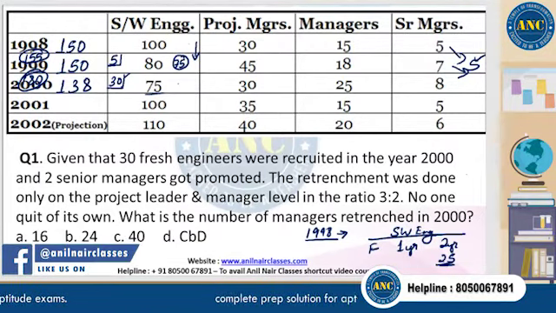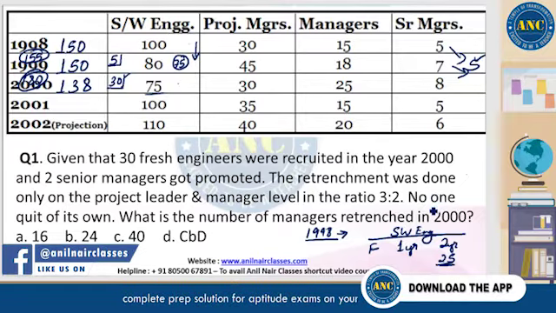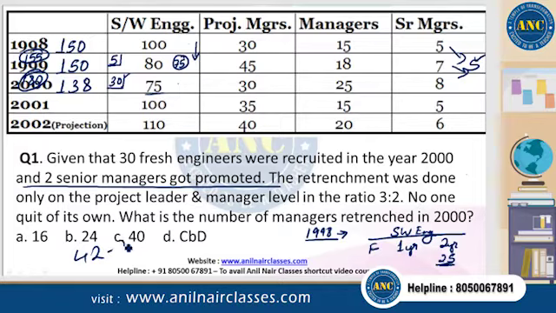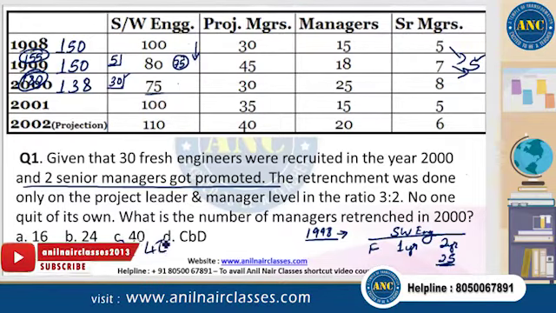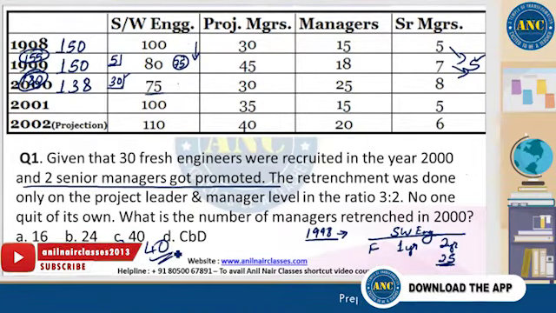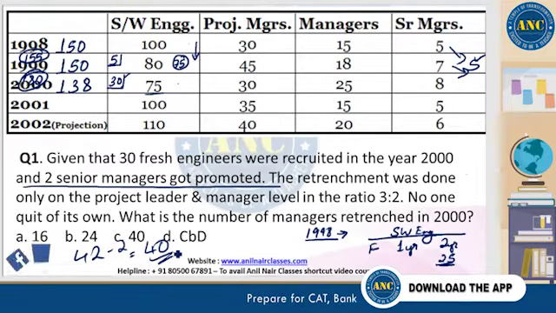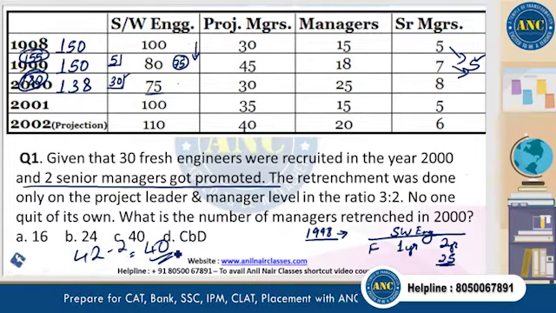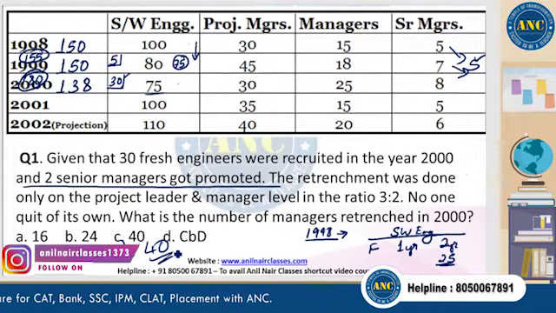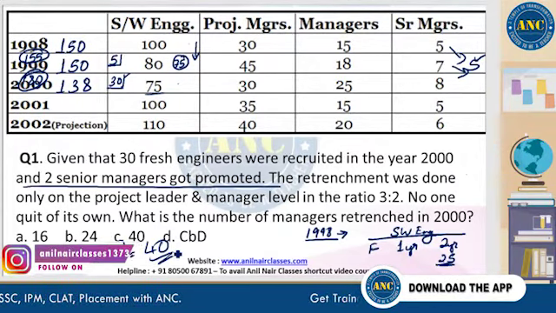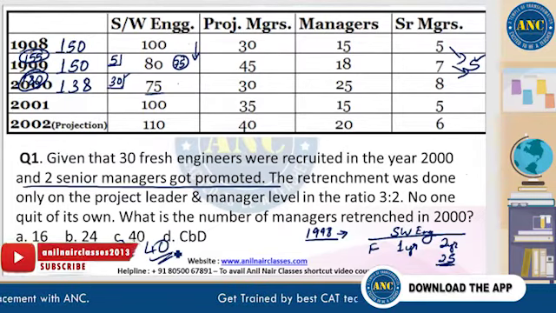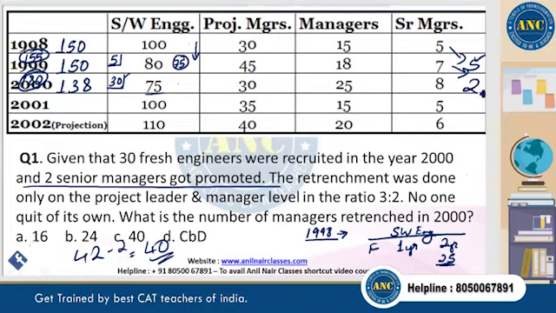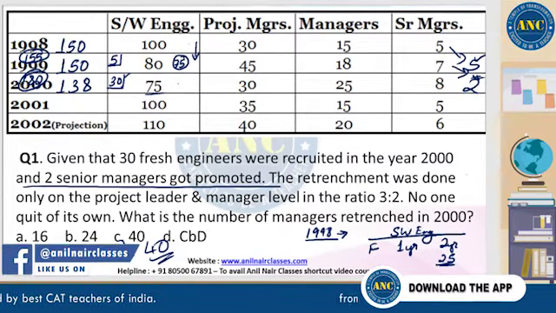But out of this 42, they also mentioned that 2 senior managers got promoted. That means we are not worried about 42, we are worried about 40. 40 of them is a question. So the 40 of them, they are no more, right? It should have been 180, but it looks like 138. Out of the 138, right? It looks like 138, but we can account for 140. That means 2 of them got promoted to head office. Right here, 2 of them got promoted to head office.